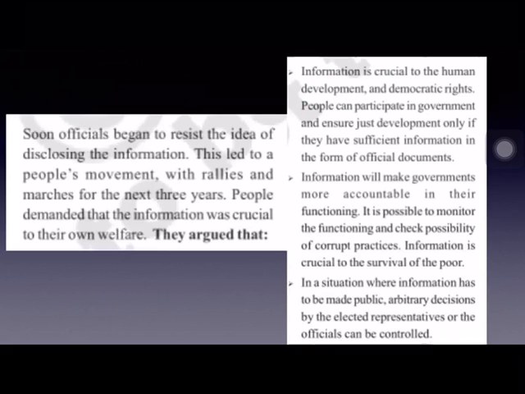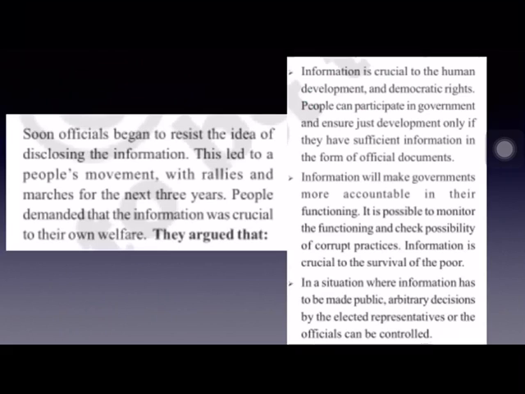So this finally led to many rallies and marches by the people demanding information about the functioning of the government. For 3 years, people led many rallies, strikes and marches. People demanded that information about government's policies and programs, the functions of different departments and government expenditure on various items is very important for their own welfare. And as the government is supposed to work for the welfare of the people, people have the right to get any information from the government.